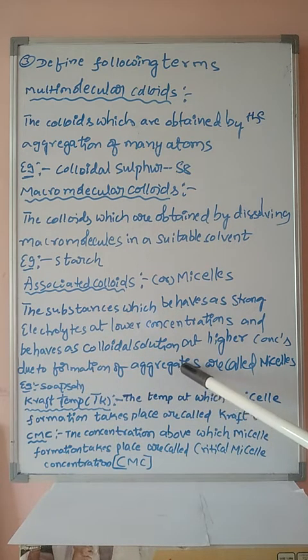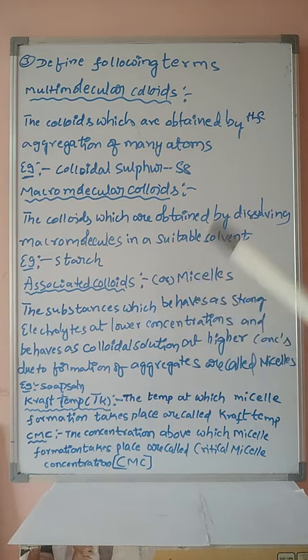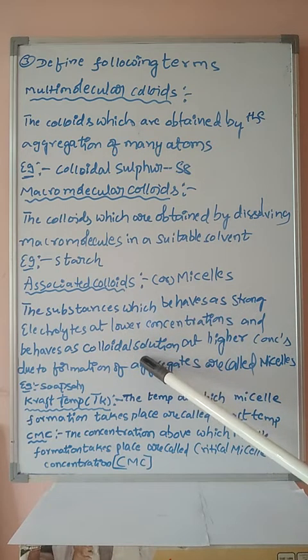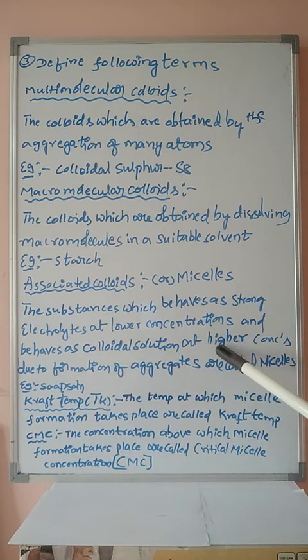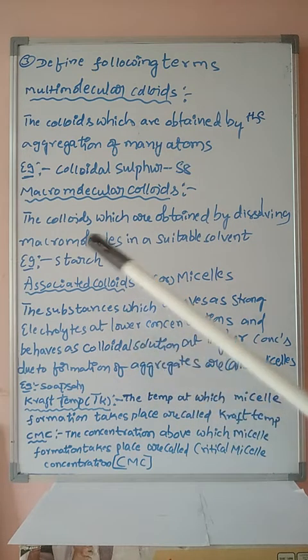That formation of aggregation takes place, association of the dispersed phase particles takes place, which can form associated colloids or micelles. Now remember students, the substance is the same; it depends upon the concentration. At lower concentration it behaves as a strong electrolyte, at higher concentration it behaves as a colloidal solution, because of the formation of aggregates. At higher concentration, the amount of dispersed phase increases, aggregation takes place, hence it can form a colloidal solution.